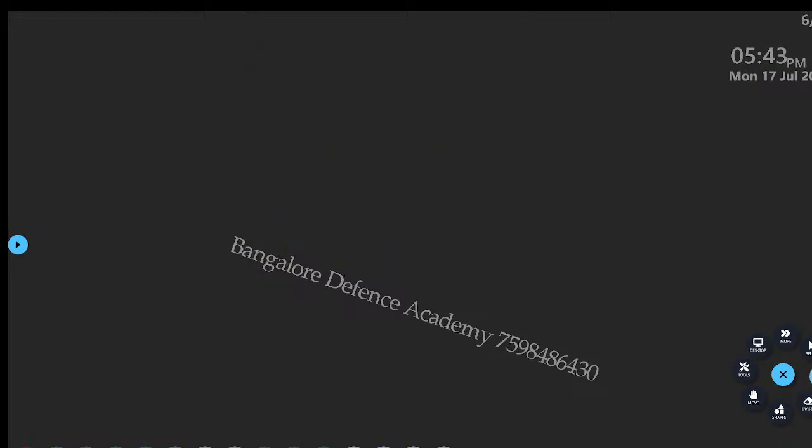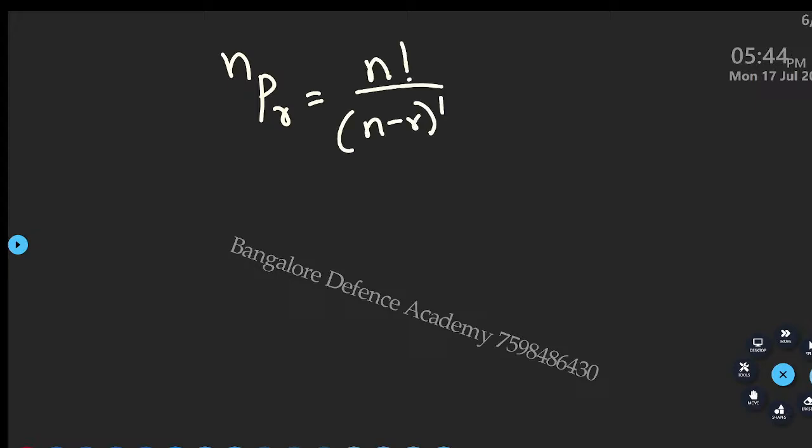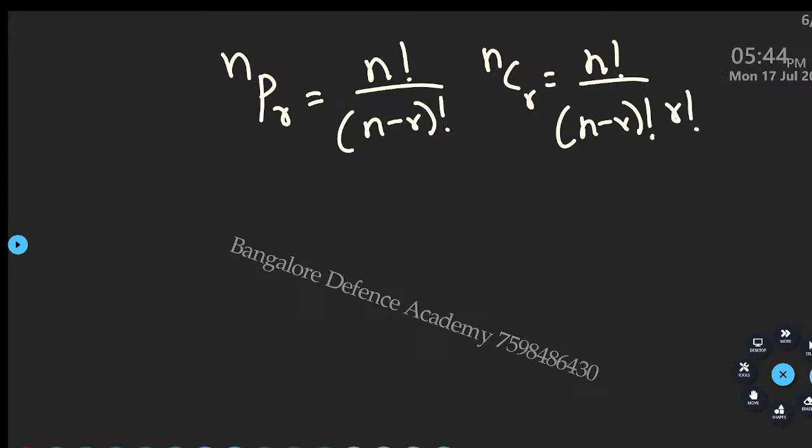Next, here is the nPr formula, the permutation formula. nPr is n factorial divided by (n minus r) factorial. That's it. And what is the nCr formula? Tell me. Here an extra r factorial will be there; in permutation r factorial will not be there. This is permutation, this is combination. Now you may ask me, sir, when am I going to use which formula?